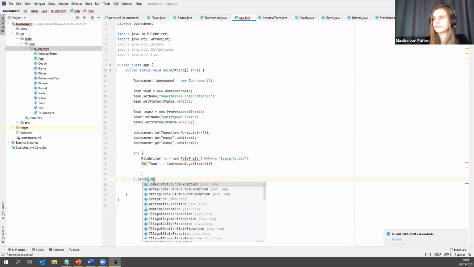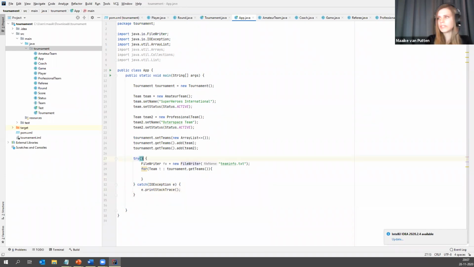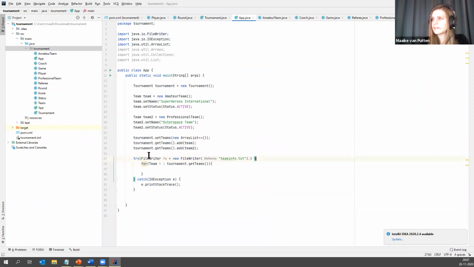IOException e, and then let's just do printStackTrace. There we go. And actually, I am going to use a try with resources, and I'm going to create our FileWriter inside our try with resources, so it will be auto closed, which is good. So then here I have a FileWriter that is writing to a file we don't have yet, teaminfo.txt, which will be on the root of our tournament project.